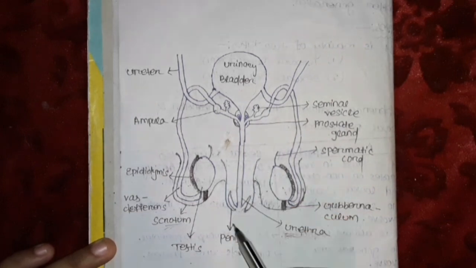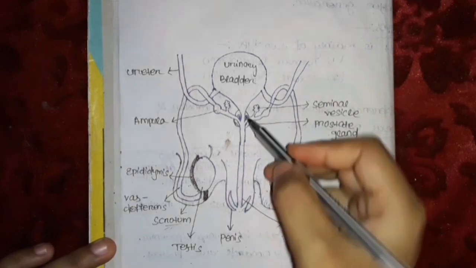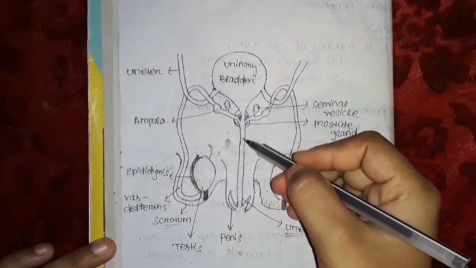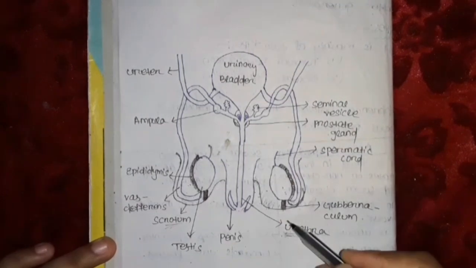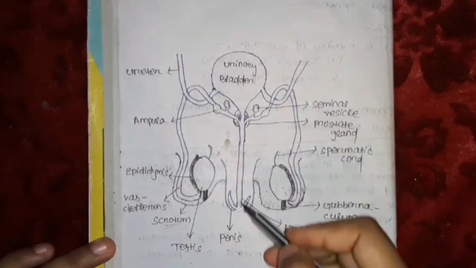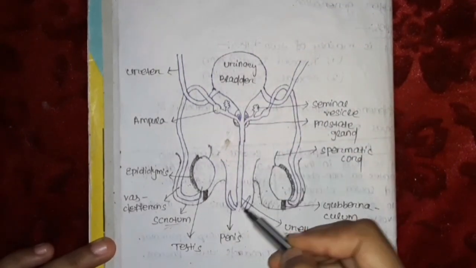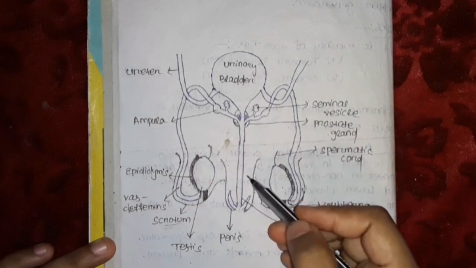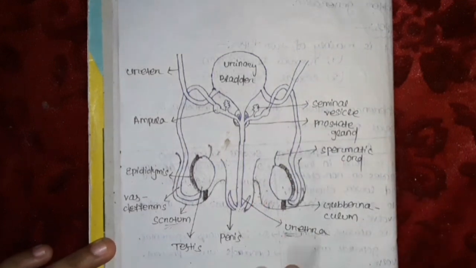This is the penis, which is the copulatory organ of the male and helps in sexual intercourse. This tube-like opening is called the urethra, which passes through the penis and transports the semen and urine out of the body.